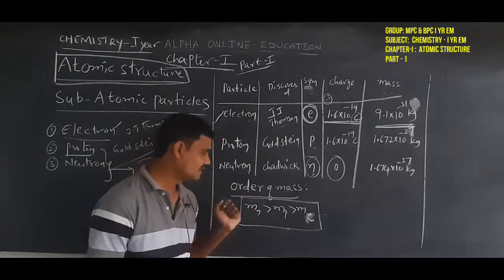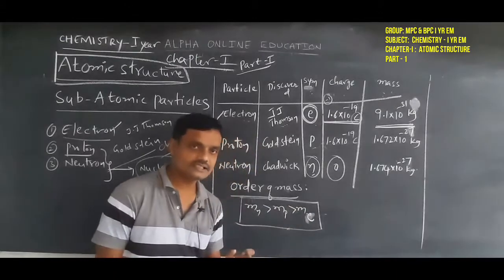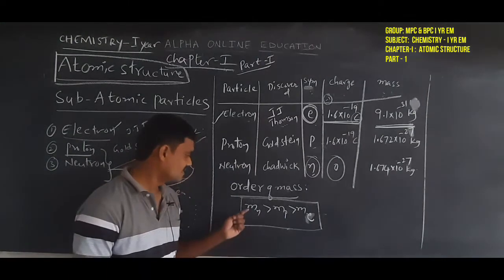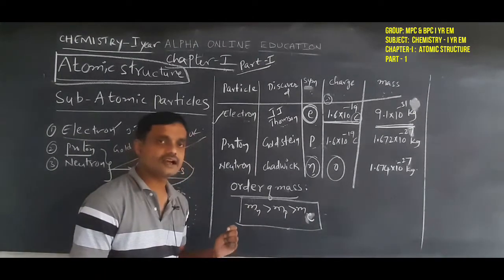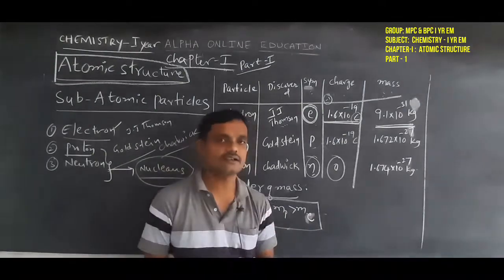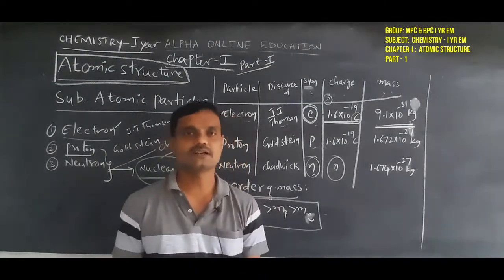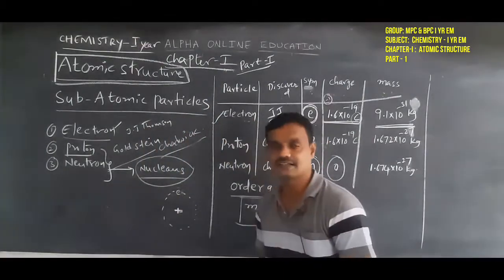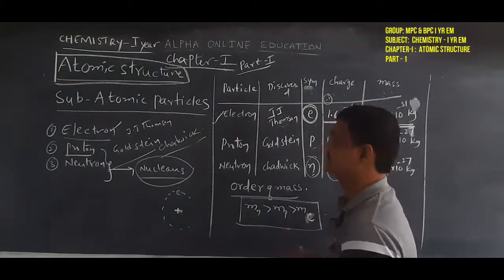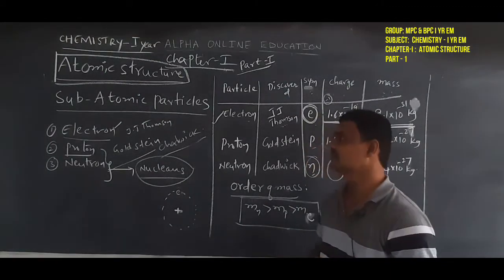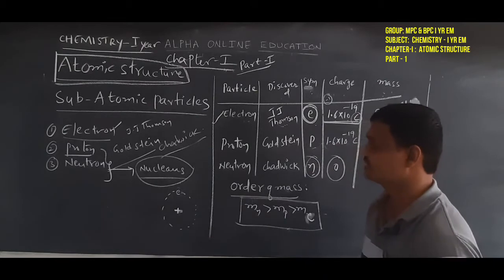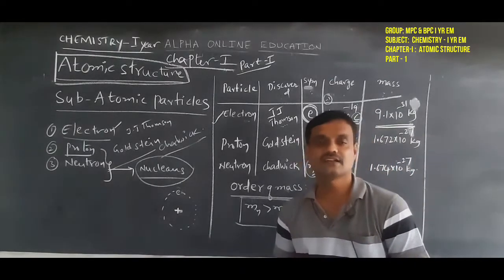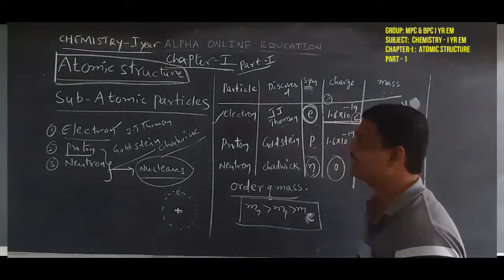From this order, electron mass is very low compared with the remaining two particles, and neutron mass is very high. So this is the brief discussion about the three subatomic particles, electron, proton and neutron, and their symbols, charges and mass values, and how they are arranged in the atom.